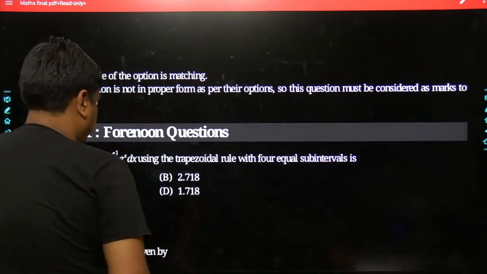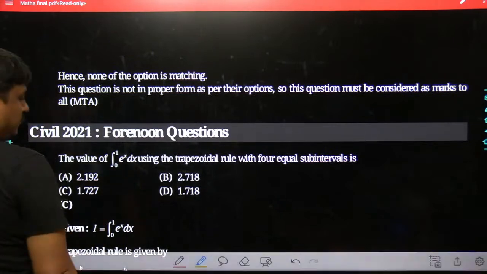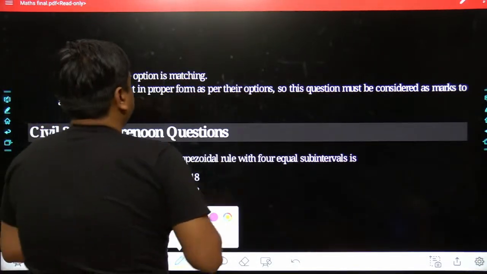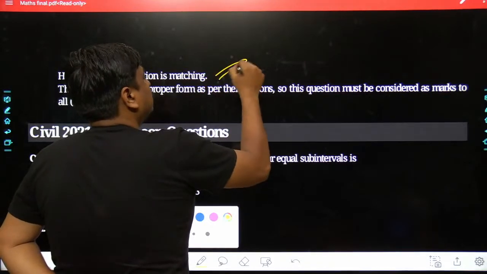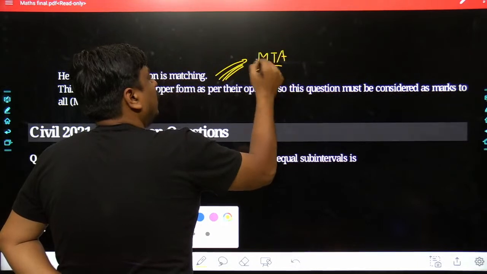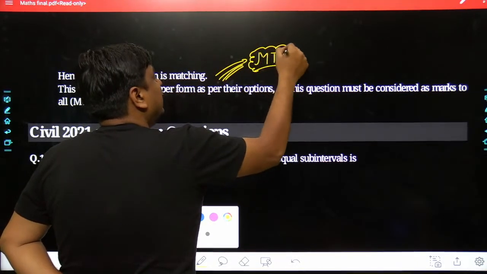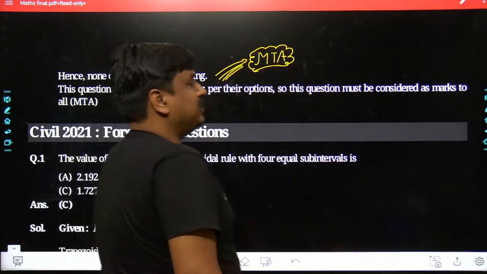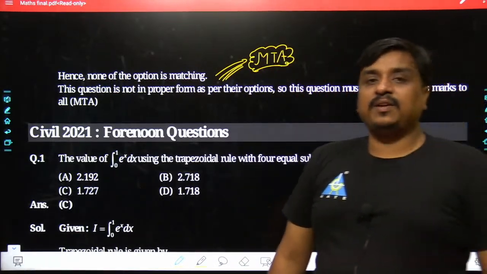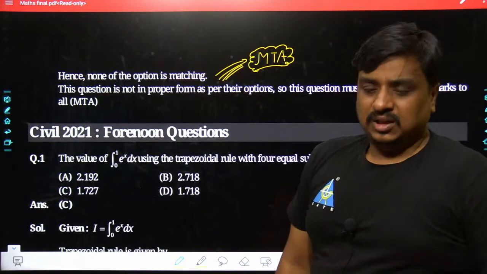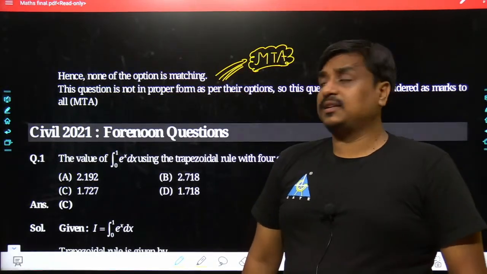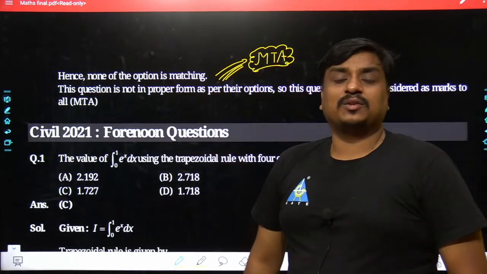Such a huge mistake the IIT bodies are making. I am not sure why they are doing so. This mistake should not be happening, even to students. This problem must go to marks to all. And as far as the answer key which has been released so far, once you see that answer key, they have given the answer as option C. And yes, we have challenged this problem, and probably on the 18th they are going to finalize the final answer key. There the answer must be marks to all.